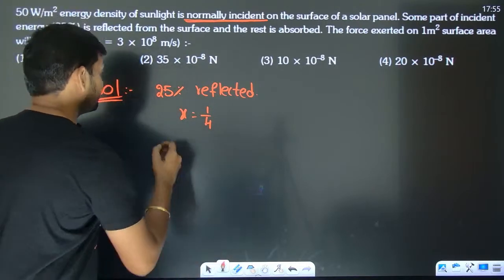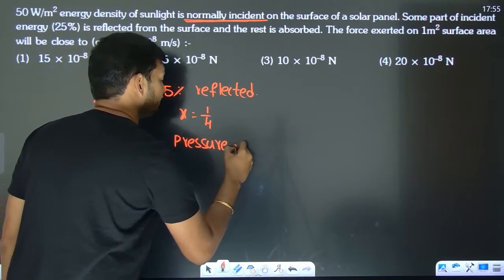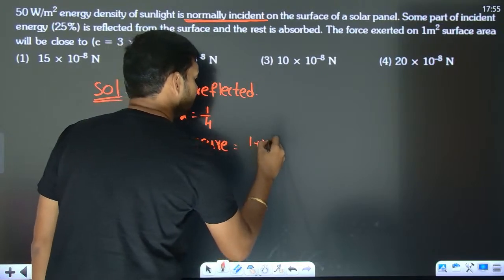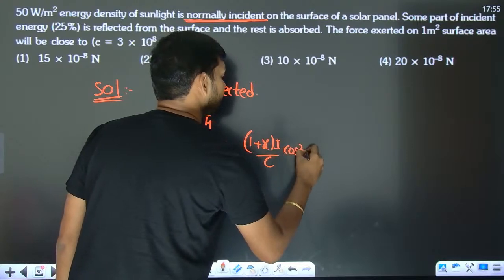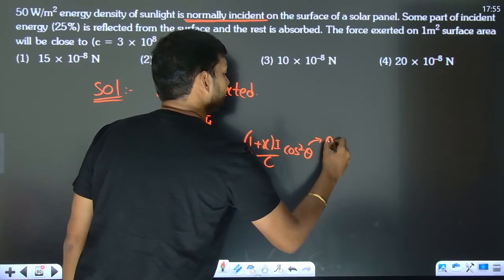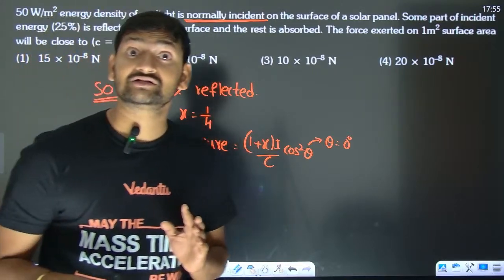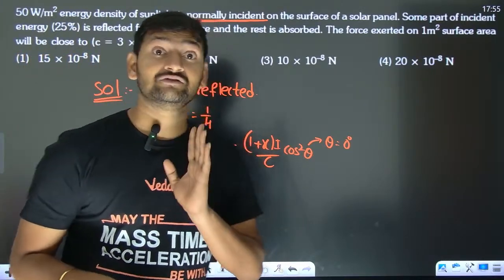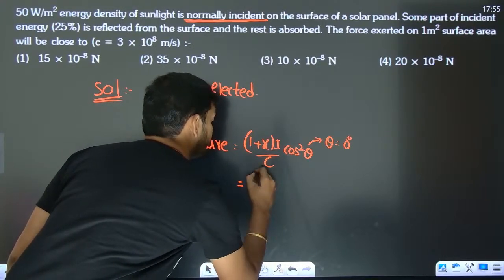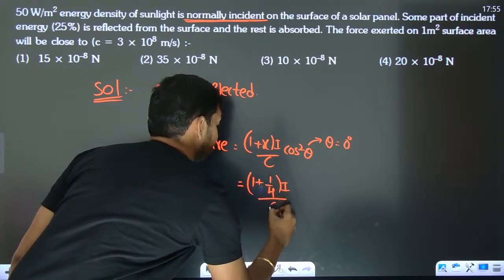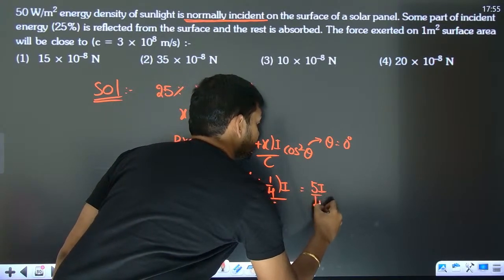Clear. Now, the radiation pressure is going to be (1 plus x) into I by c cos square theta. Theta is going to be 0 in this case because we are talking about normal incidence. For normal incidence, the angle of incidence will be 0. So I am going to get (1 plus 1 by 4) into I by c as the pressure, which is going to be 5I by 4c.